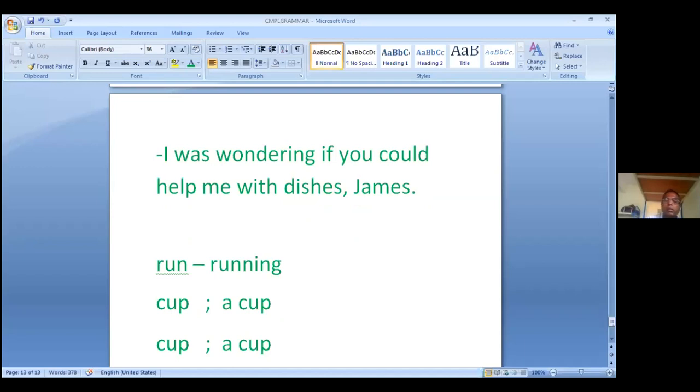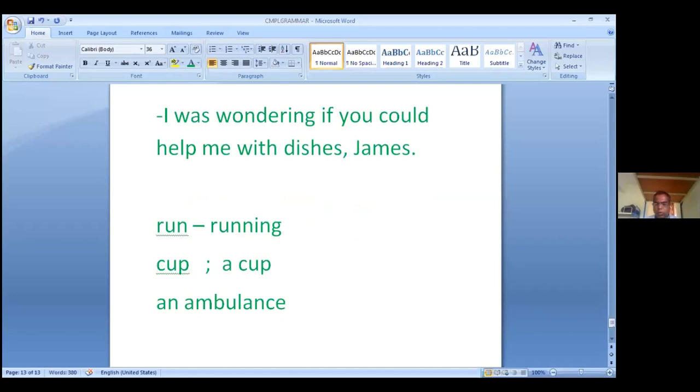Or we can use the plural form of the noun. These concrete nouns can have plural forms also. For example, two cups, several ambulances, 10 phones, or many people.